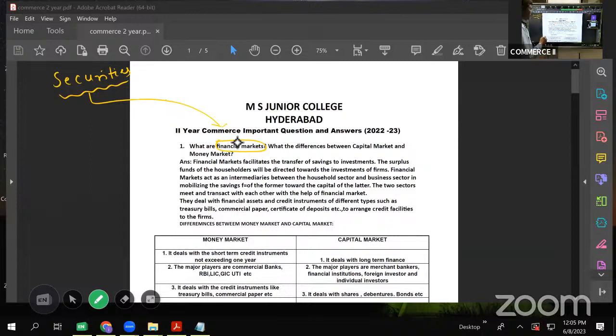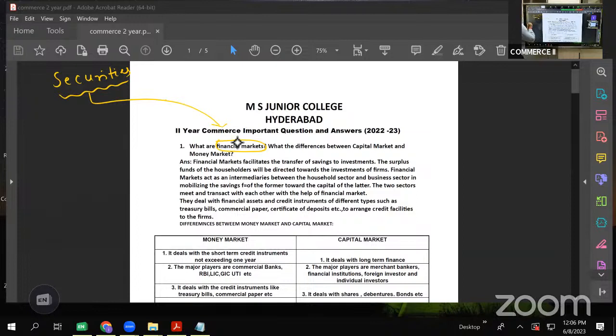So a financial market is a place or a platform where people can buy and sell financial securities. Like in a vegetable market, the one who wants to buy and the one who wants to sell both meet. In the same manner, in a financial market, the person who wants to buy financial securities and the person who wants to sell them both meet.